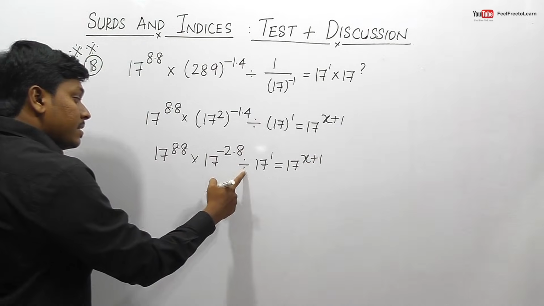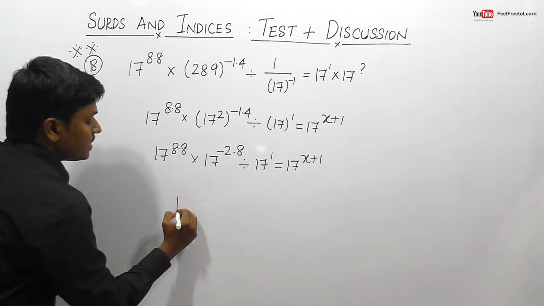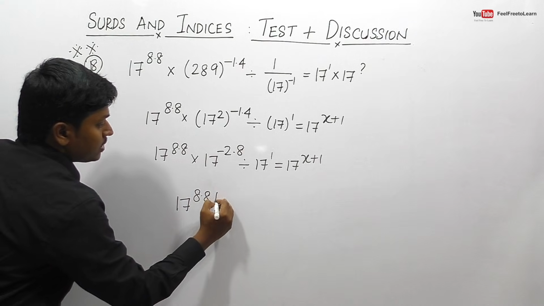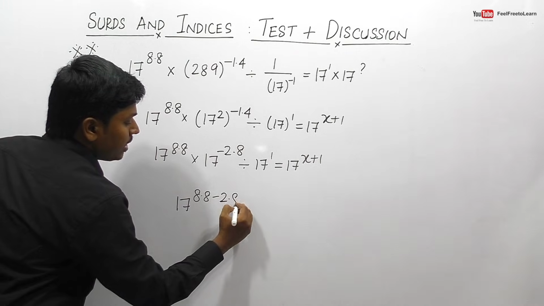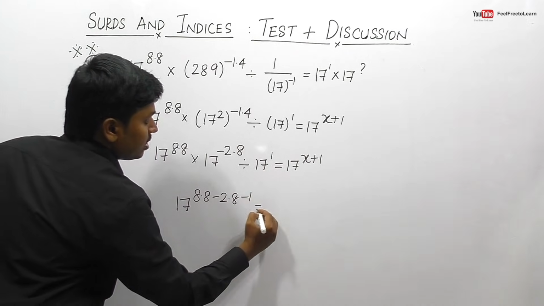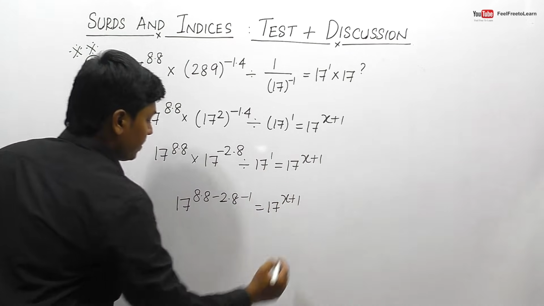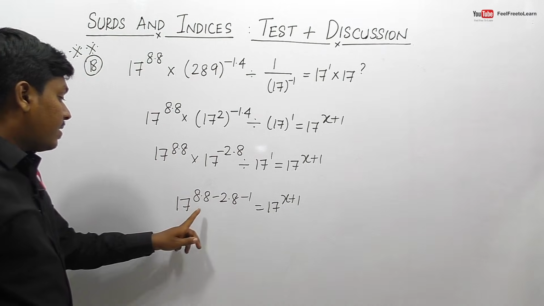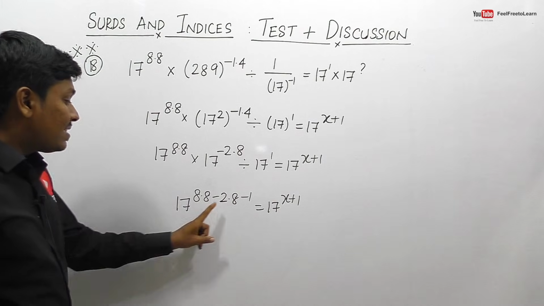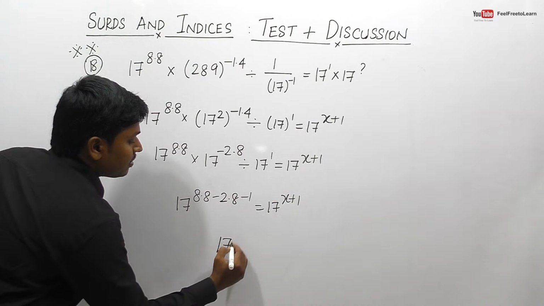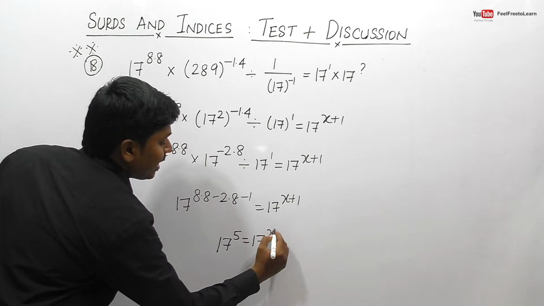So multiplication and division, that is addition and subtraction, right? So 17 power 8.8. So plus into minus 2.8, the resultant will be minus 2.8. So minus of 1 is equal to 17 power x plus 1. So finally I think this will be 8.8 minus 2.8, the resultant will be 6. So 6 minus 1 will be 5. So 17 power 5 is equal to 17 power x plus 1.